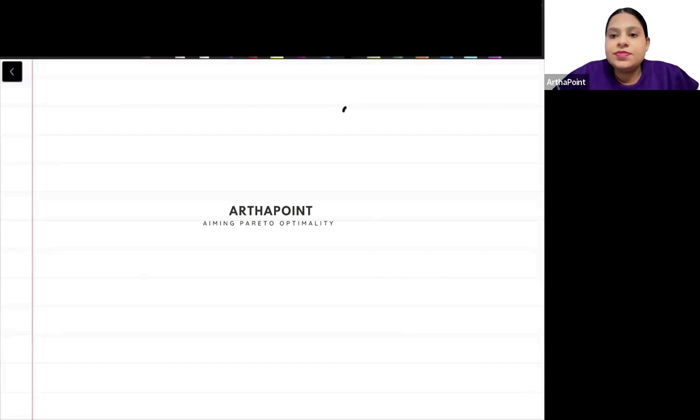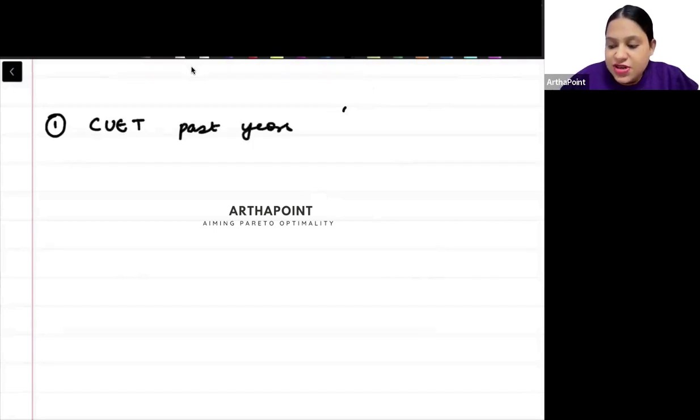Now, what should be our strategy for the upcoming days and how we should be focusing on the CUET entrance exam? The first thing that all of you have to go ahead and do is that you have to do all CUET past year papers, right? This is the first priority.